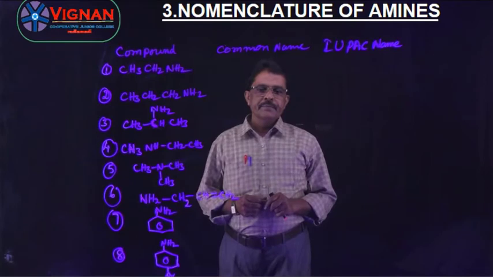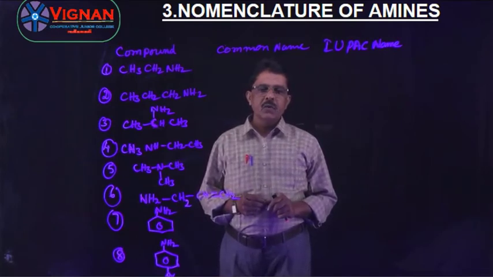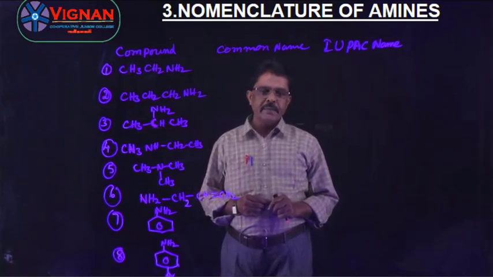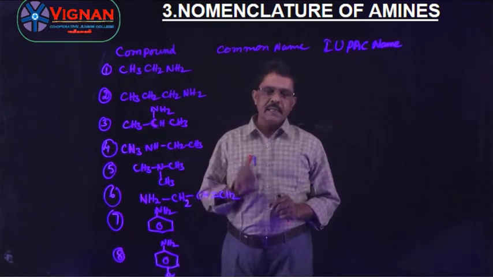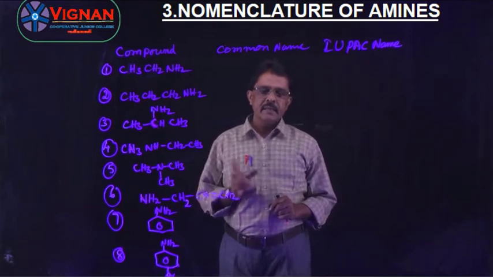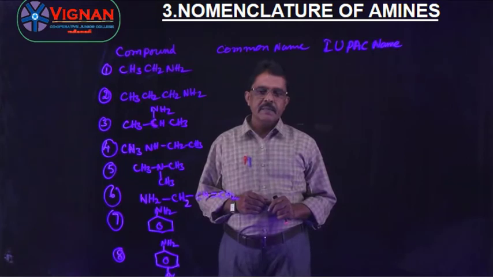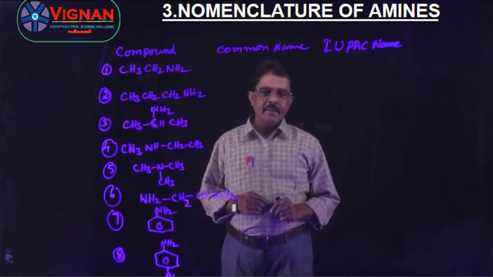Students, next we have to discuss the nomenclature of amines. Amines are named in two ways. One is the common system, the second one is the IUPAC system. In the common names, the amines are named as alkyl amine.